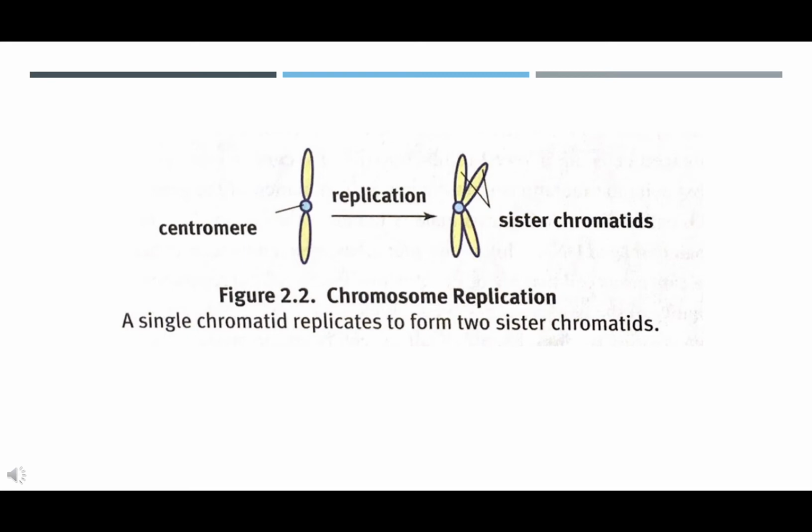M stage, mitosis. The M stage consists of mitosis itself along with cytokinesis. Mitosis is divided into 4 phases: prophase, metaphase, anaphase, and telophase. The features of each phase will be discussed in the next section. Cytokinesis is the splitting of the cytoplasm and organelles between the 2 daughter cells.